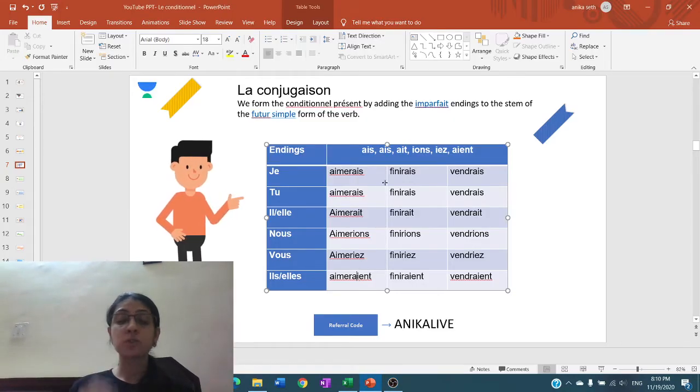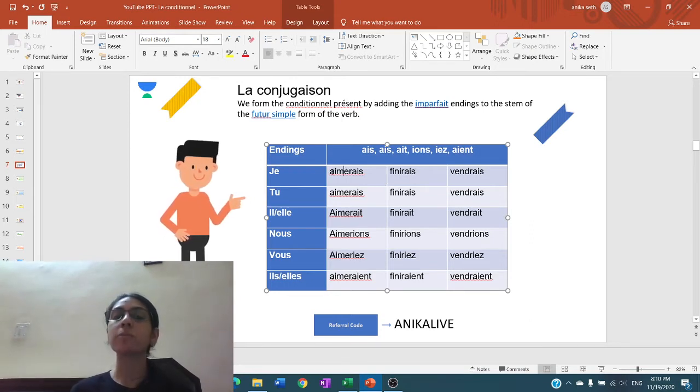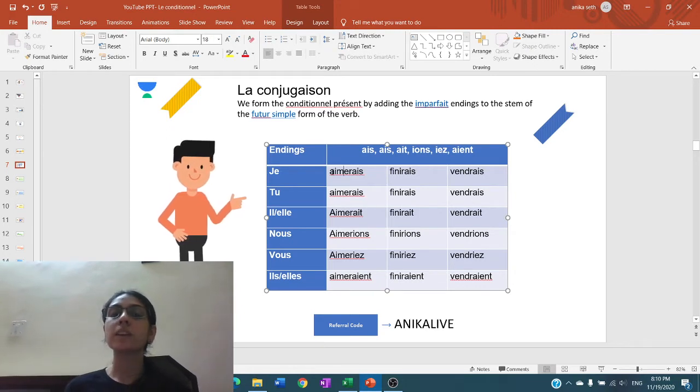So we start with the future simple stem of the verb, that is the infinitive only, because what is the formation of the future simple? How do we conjugate er verbs in the future simple form? We take the infinitive of the er verb, then we add the endings of the future simple along with the verb. So over here also we are taking the infinitive of the verb, that is aimer. After that we are adding the endings AIS, AIS, AIT, IONS, IEZ, and AIENT. Right?